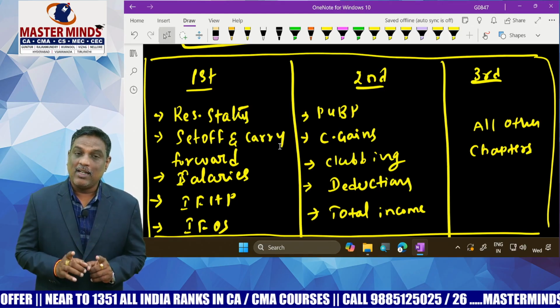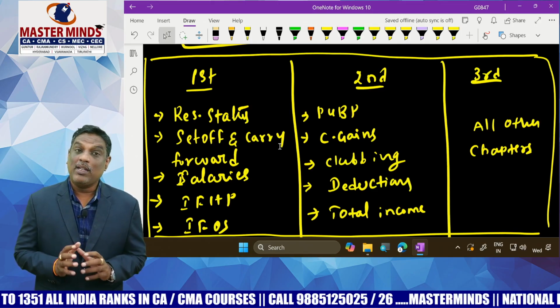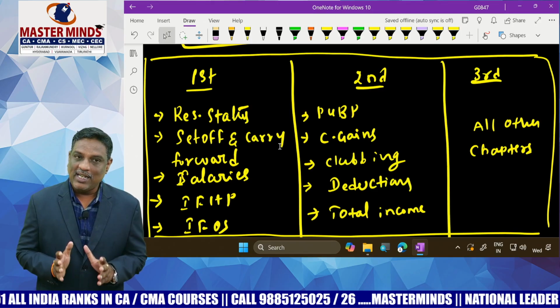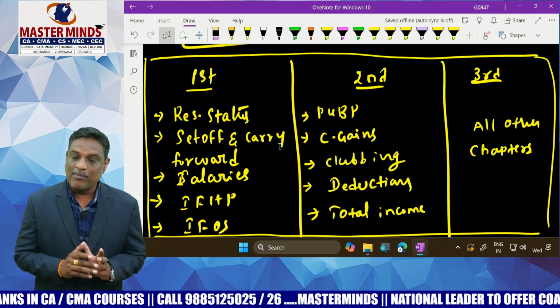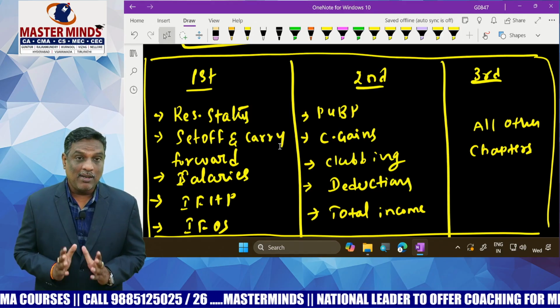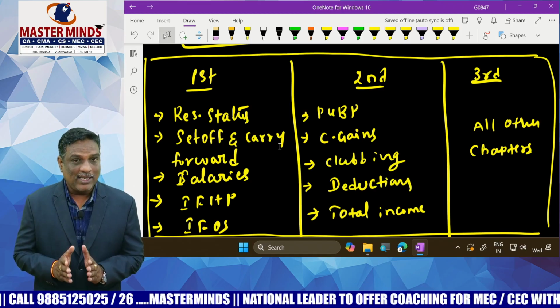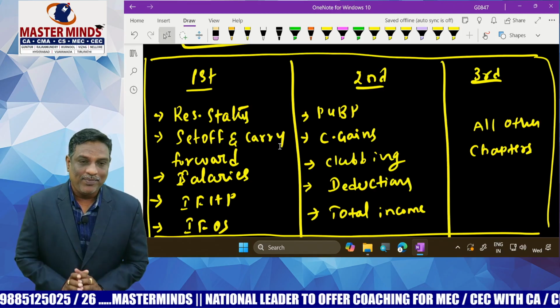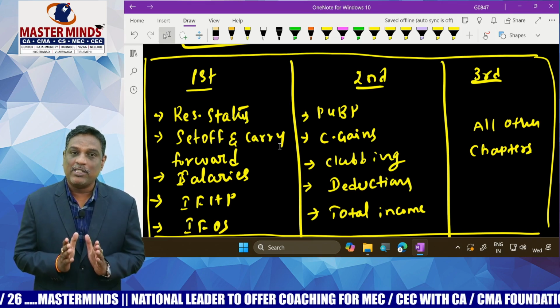Second one is set off and carry forward, which is also a very important chapter. And out of the 5 heads, you have to concentrate most on first salaries, income from house property, and income from other sources. My dear students, compulsorily you may get at least one question from all these chapters covered in first priority. So don't neglect these very important chapters.